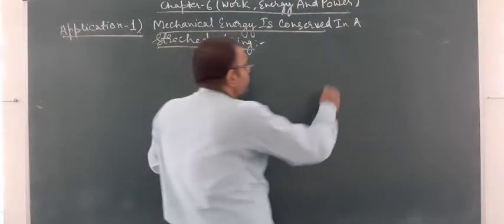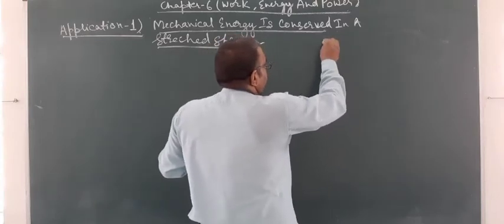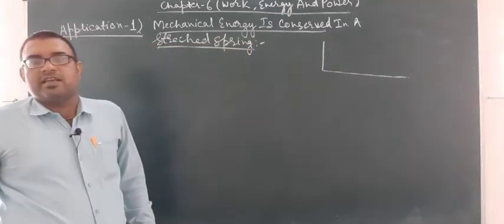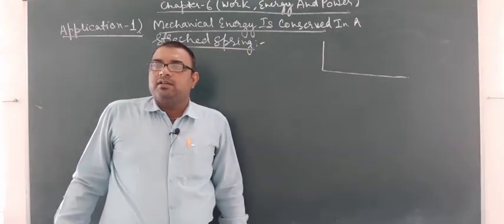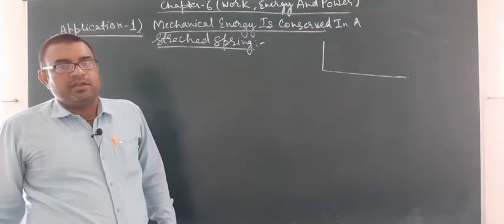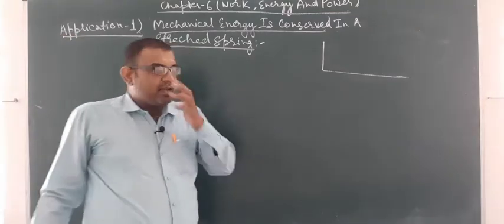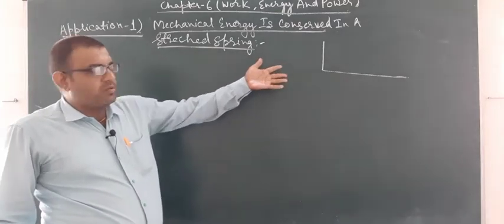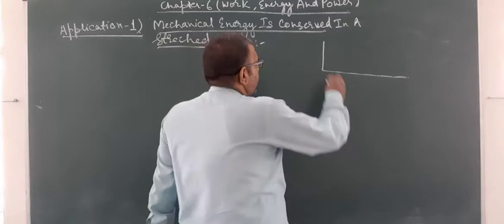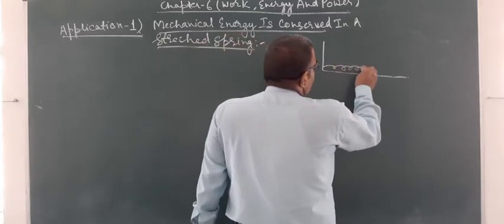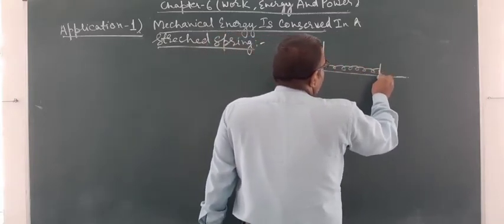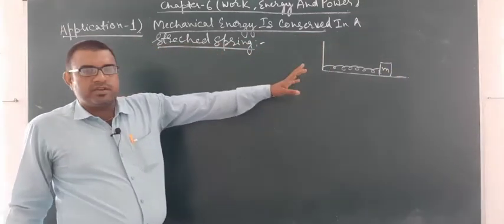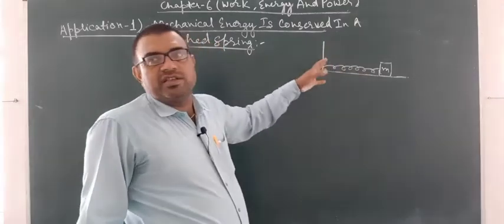Look at the example. Suppose this is a case. We had also discussed this case when we were calculating the work done in stretching the spring. Now here we are going to correlate the potential energy and kinetic energy, so we are discussing this example again. This is the equilibrium position of an object of mass m. At the equilibrium position, there is no compression and no stretching in the spring.